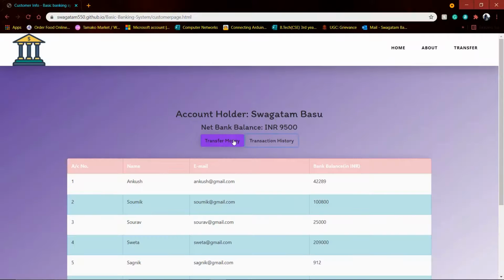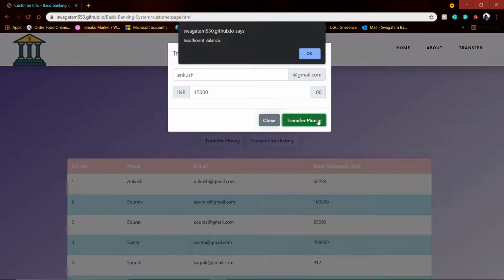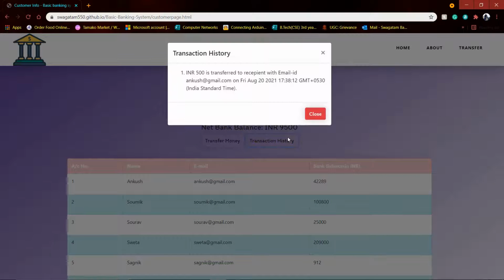Now let's see what happens if I transfer more money than I have in the balance. So let's transfer 15,000 rupees. So yeah, it says insufficient balance, which means I don't have enough balance to transact it. So it doesn't record in the transaction history as no transaction has occurred.